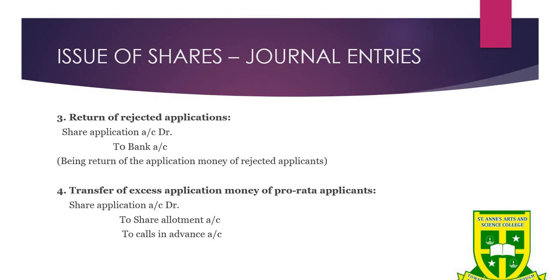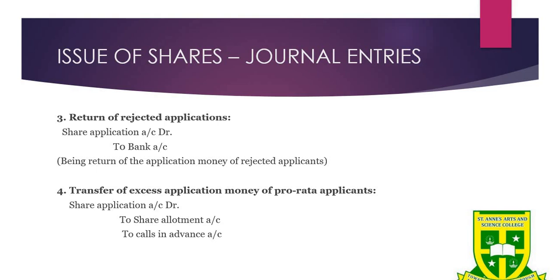As I said before, if the company receives excess applications, they will reject them. For example, if the company is issuing only 1 lakh shares, but the public is applying for 1,20,000, definitely the company has to reject those 20,000 applications. If they reject them, they have to repay the applicants. For that, the journal entry will be share application account debit to bank account, and the narration will be being refund of the application money of rejected applicants.